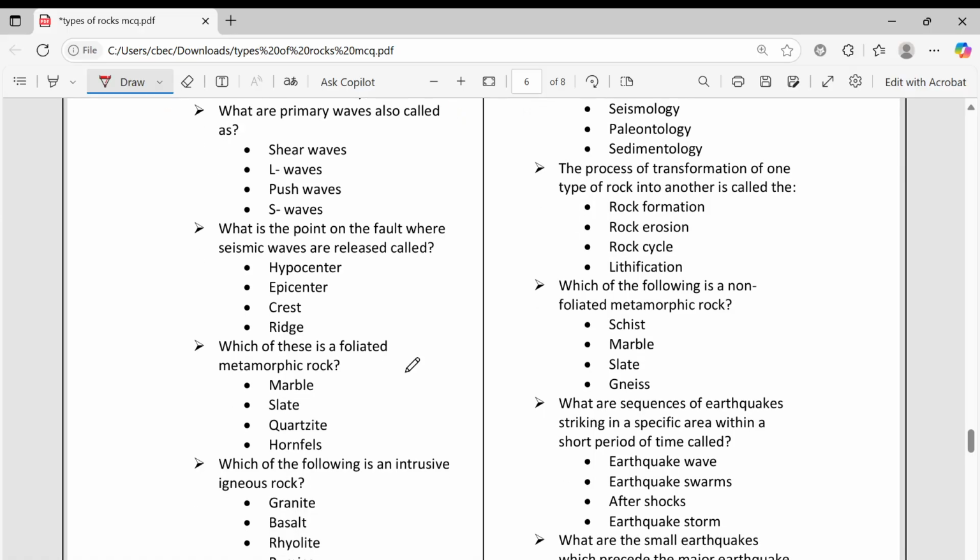Next, earthquake waves. I already told earthquake waves in the last class. There are body waves, which are of two types: primary waves and S waves. Then there are surface waves, again two: L or Love waves and Rayleigh waves.